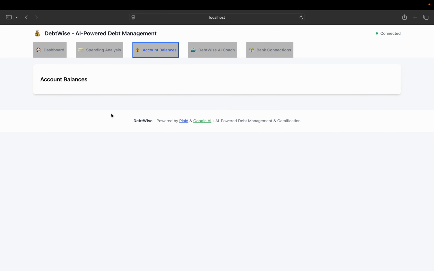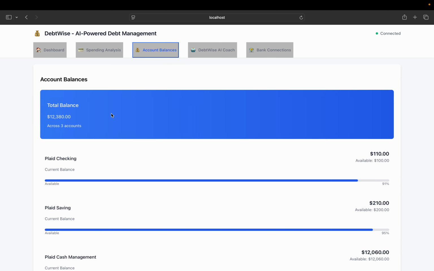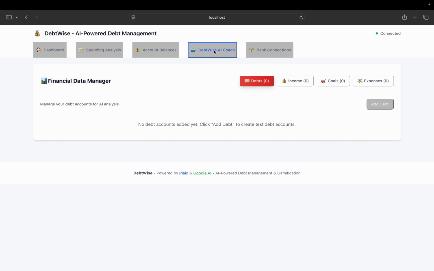Again, this is coming from the MCP server from Plaid. So we have the checking and savings account balances. Here comes the fun part. This dummy account doesn't have so many debts shown, so the user can add those debts from this UI. I'll just add a few of the debts.